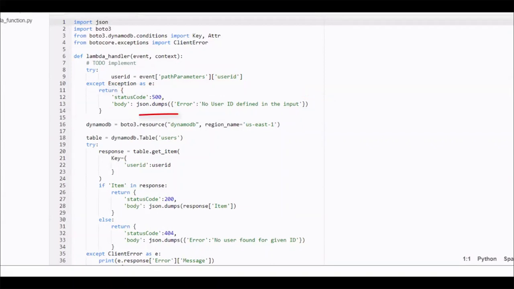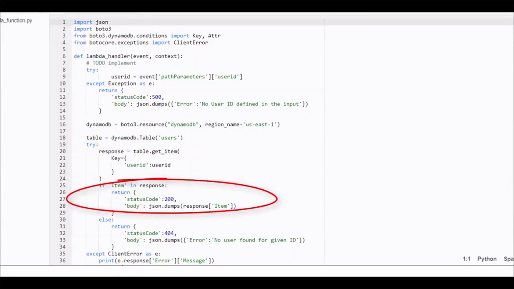And this line in here is to instantiate the DynamoDB client. And then we instantiate a table object with our table name. And finally, we call the get item action on this table by sending the user ID to filter on. If we get a response, we will return the user record. Otherwise, we send an appropriate error back to API Gateway.